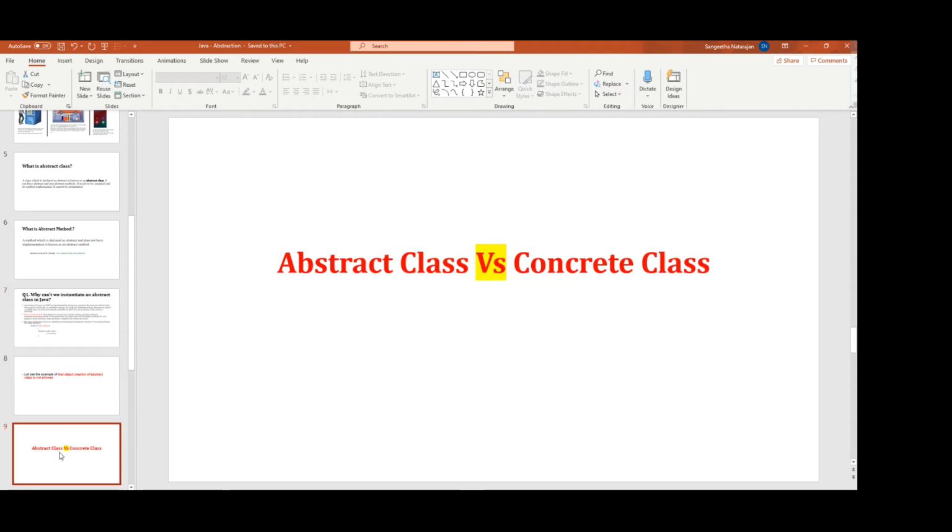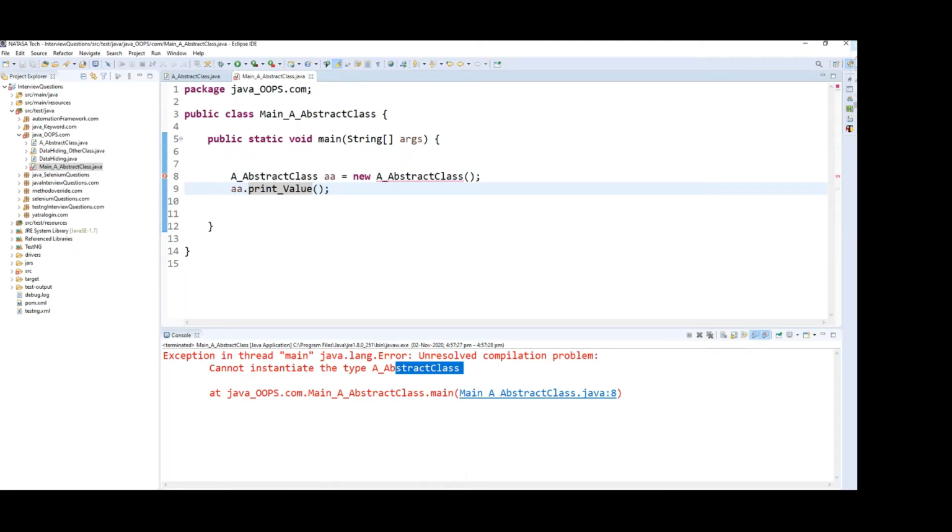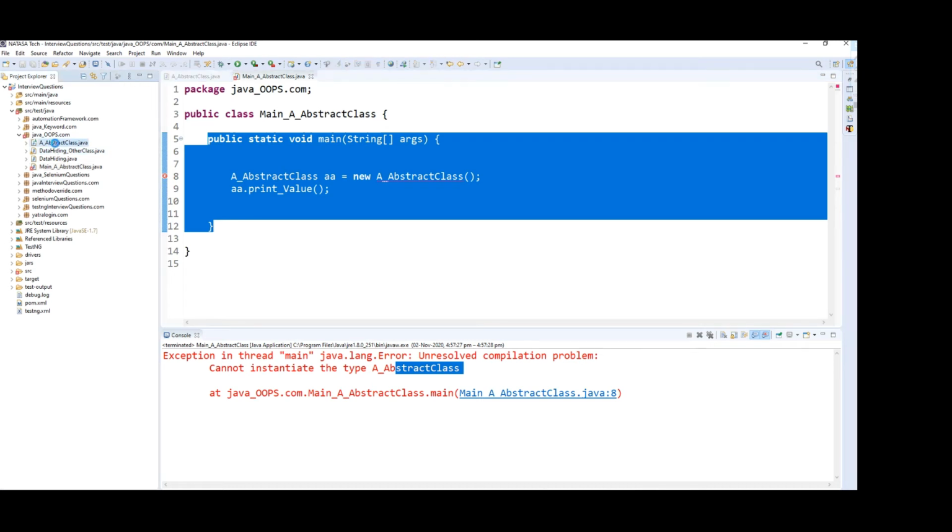Now we are going to look into abstract class versus concrete class. What is a concrete class? So here the question is: can I implement an abstract method in an abstract base class in Java? Is it possible? No way. Let's see, I'm going to show you. So this is the answer for the first question. So already we have an abstract class.